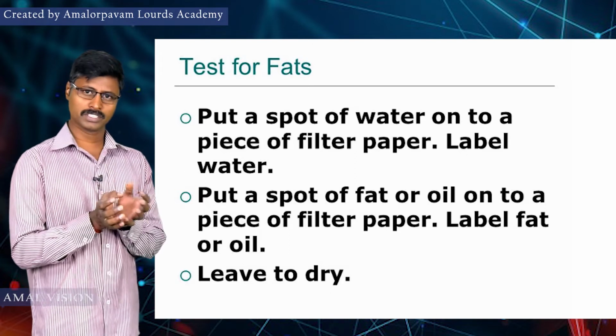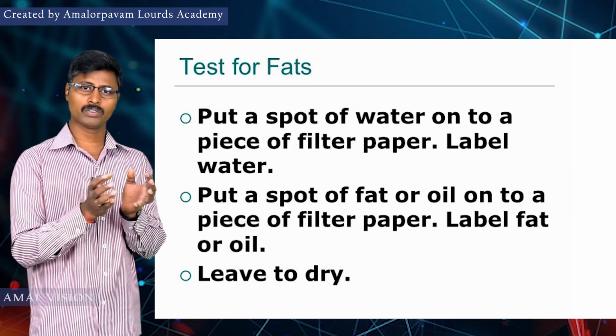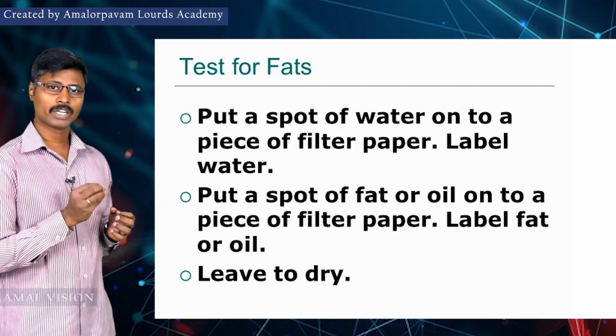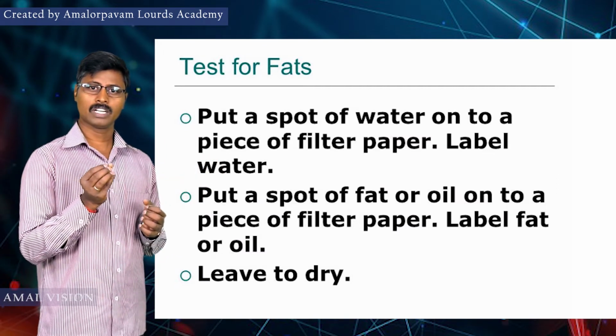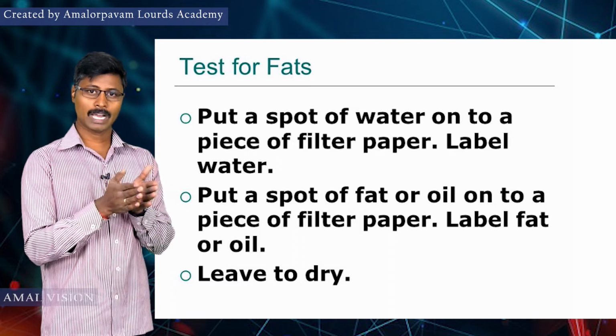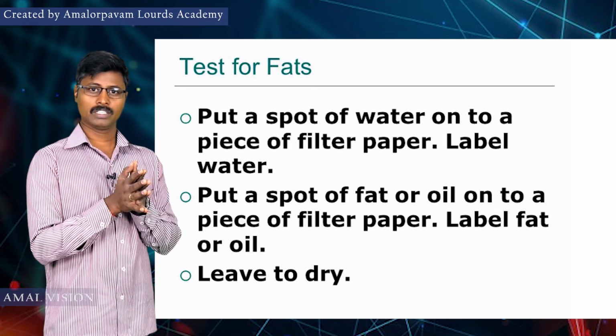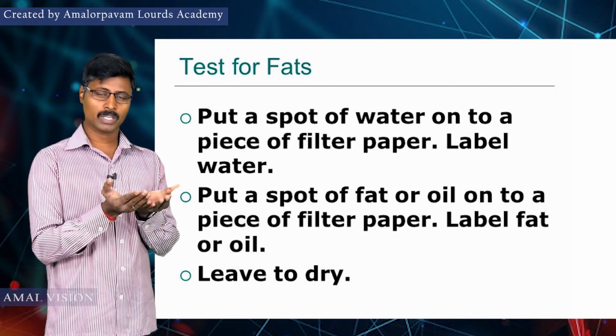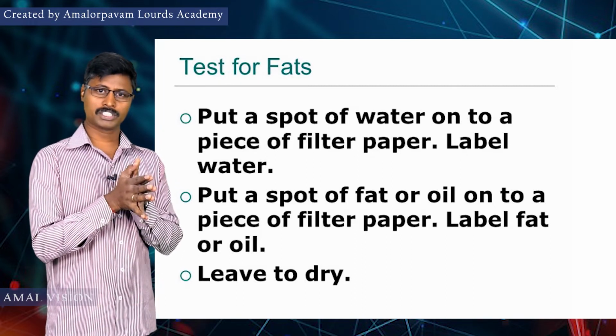It is a very simple test. It is called the paper test for fat. You take a small quantity of the food stuff, fold the paper and crush it. For example, we take the groundnut between the paper, fold it and crush it very well.